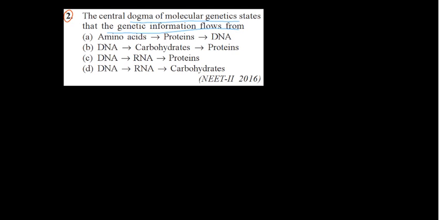Next, the central dogma of molecular genetics states that the genetic information flows from. See, we learned about DNA and RNA, the nucleic acids. The DNA is a replica of our ancestors. From grandfather to father, then grandson, some characters are coming as they are.